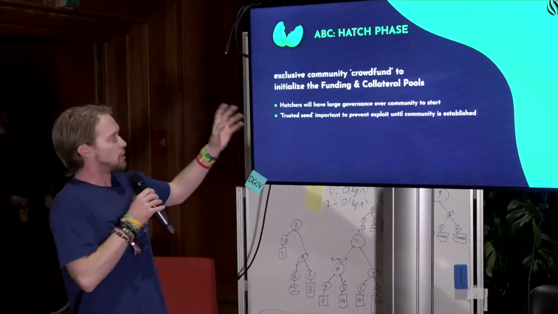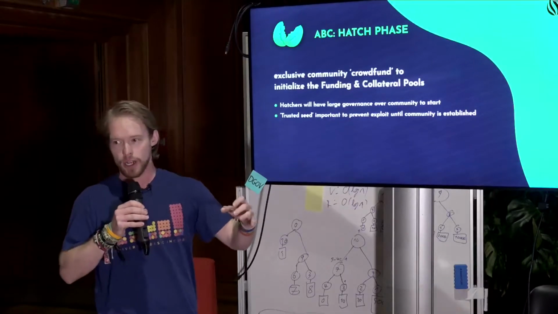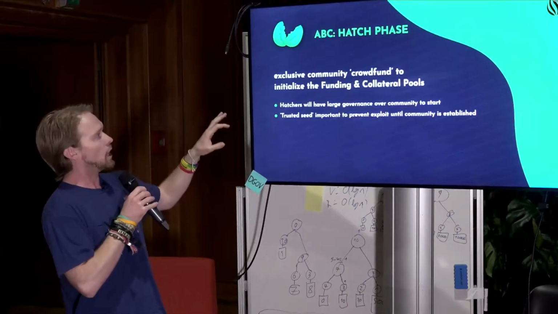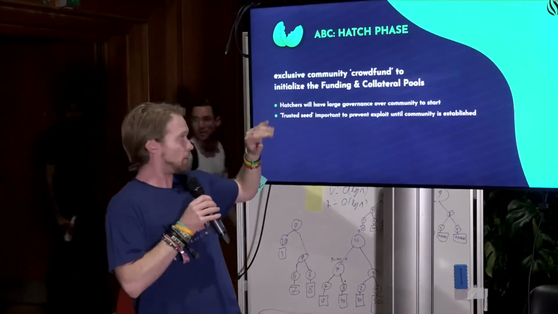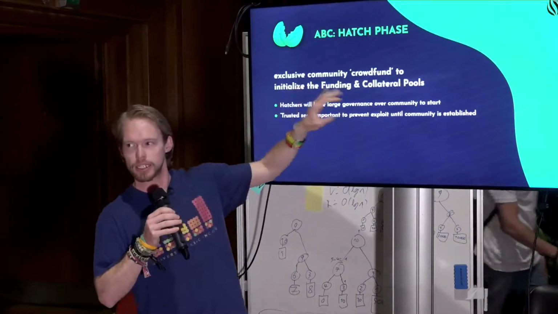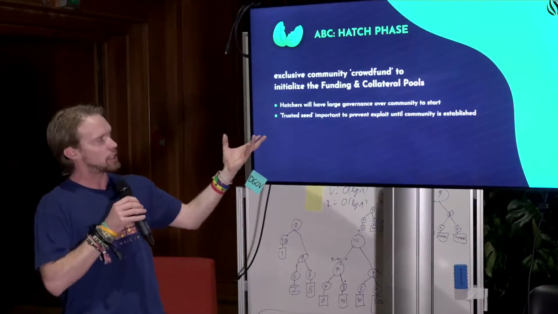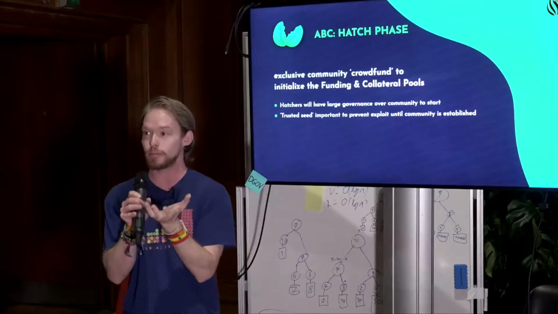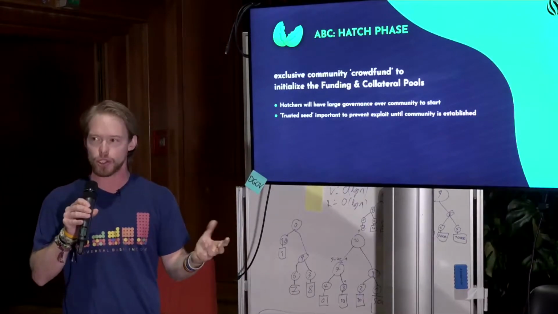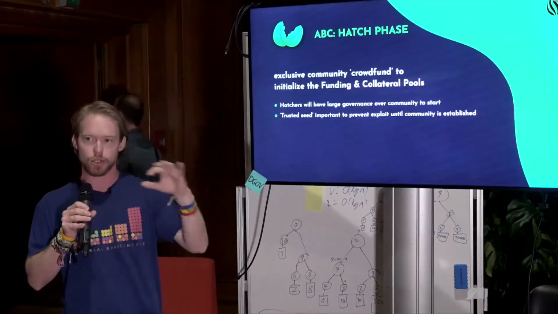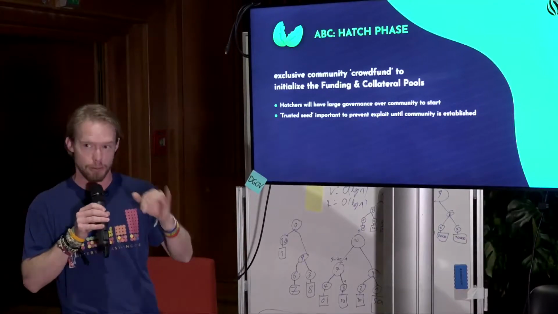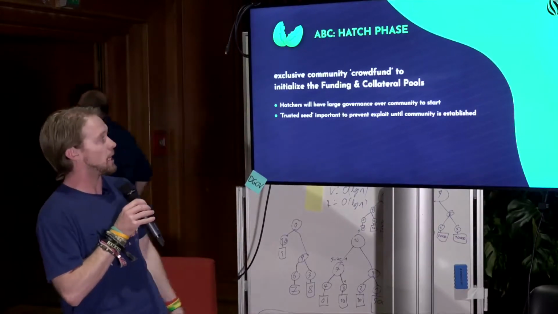So the hatch phase is basically a community crowd fund to pool funds for the initialization of the funding and the collateral pools. So I'll have a diagram in the next slide which can show, but essentially all community funding is split into two different pools. And the fact that we're splitting money into these two different pools gives the system some stability, which we'll also examine in the next slide.